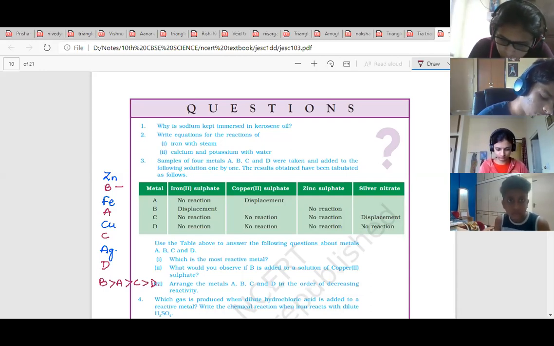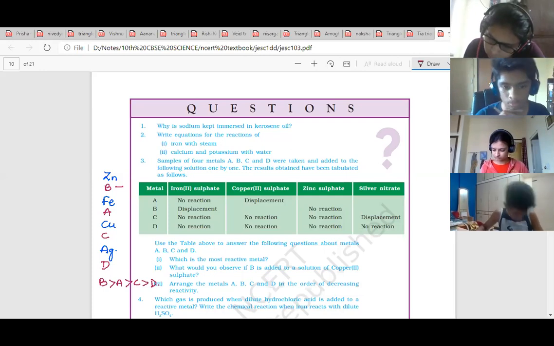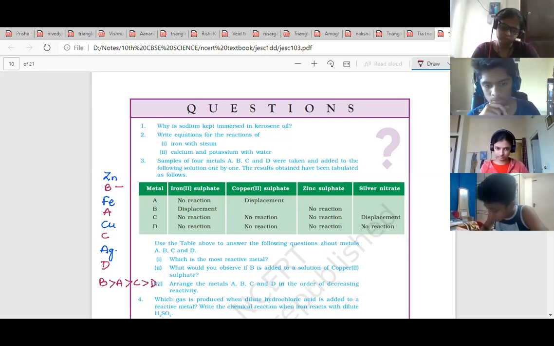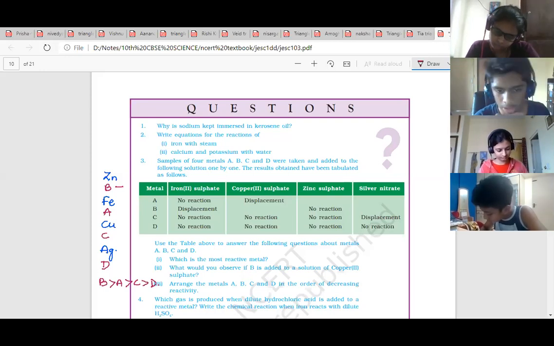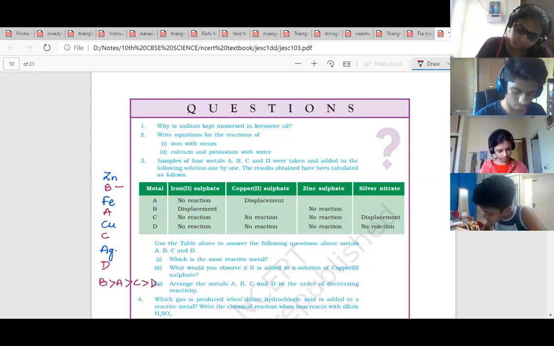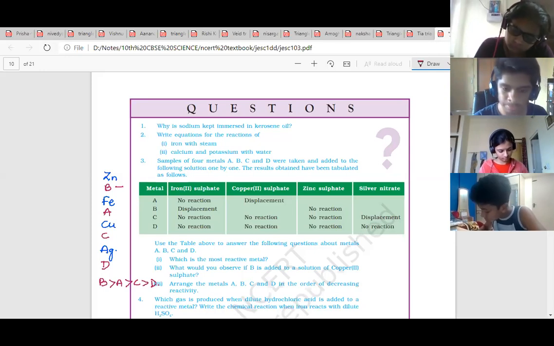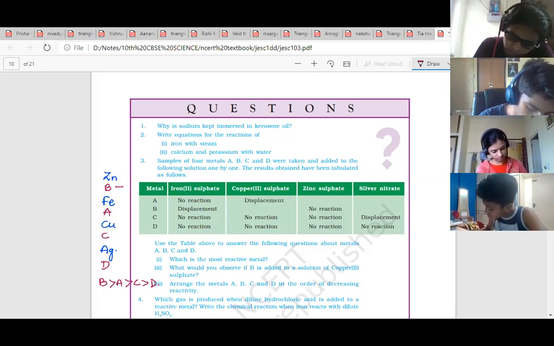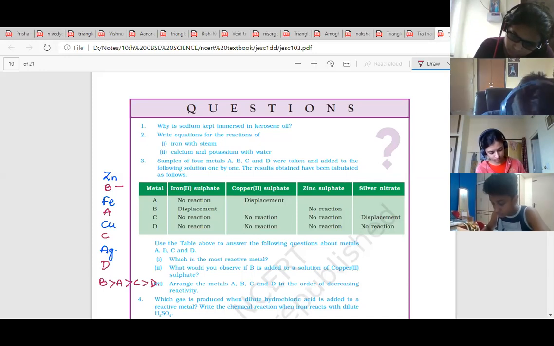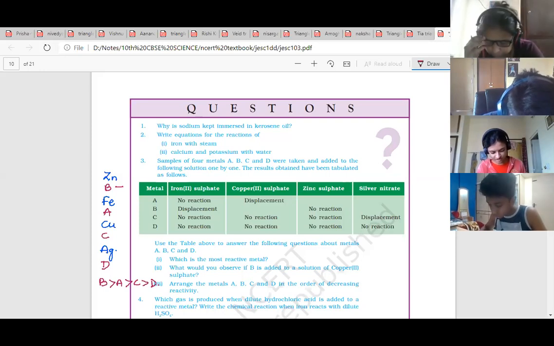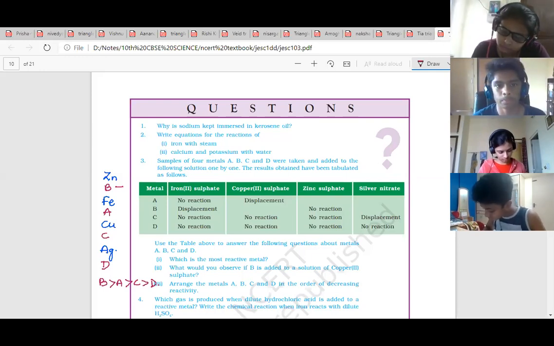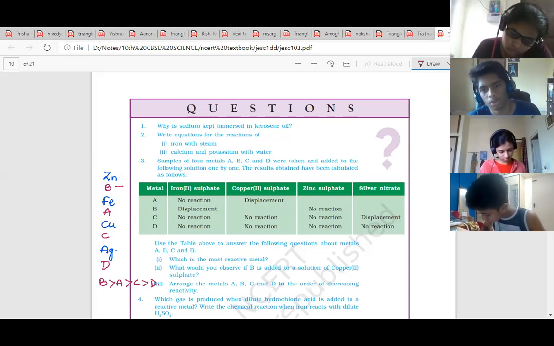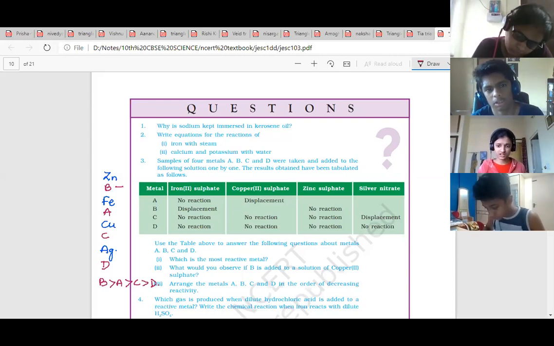Right answer, Rohit. Write equations for the reaction of iron with steam. What happens when iron reacts with steam? Kritika? Ma'am, it forms iron oxide and hydrogen. Formula of iron oxide?